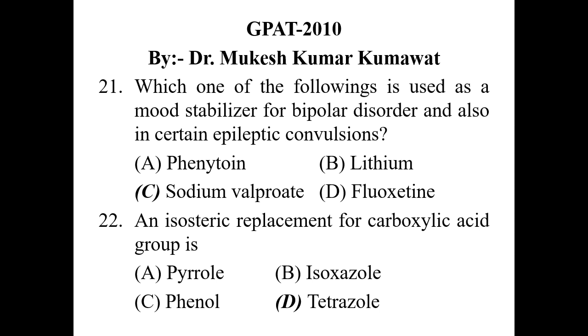Now, today we are discussing the next part of the GPAT question paper 2010. The 20 questions have been discussed previously. Now we are discussing question 21. Which one of the following is used as a mood stabilizer for bipolar disorder and also for certain epileptic convulsions? So we have to find the drug that can be used in both cases, as an anti-manic drug as well as an anticonvulsant drug.